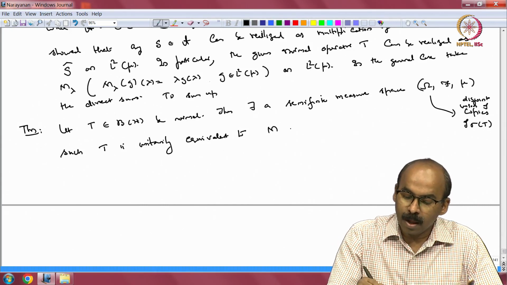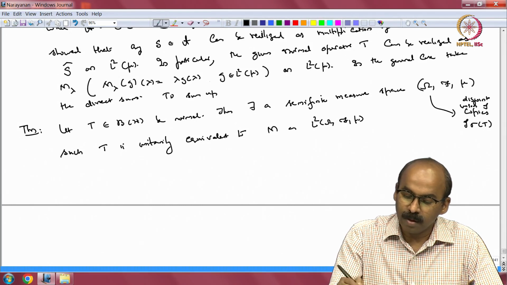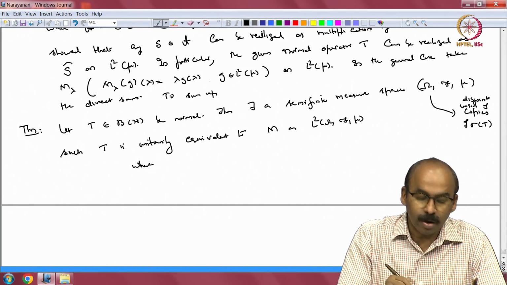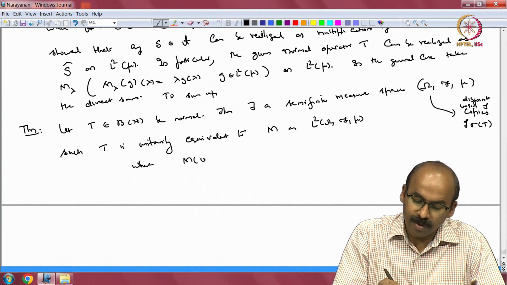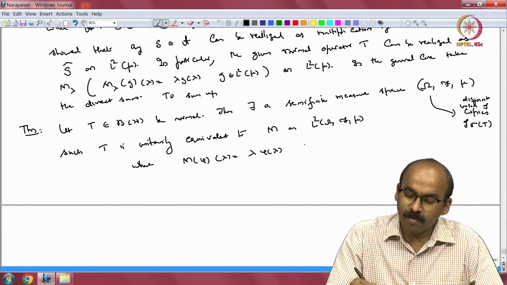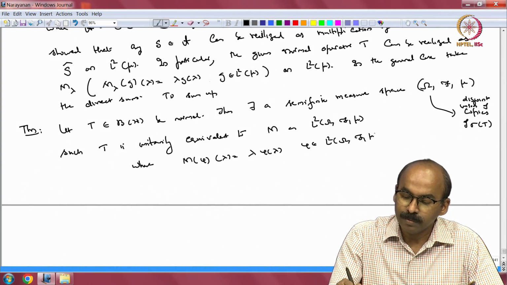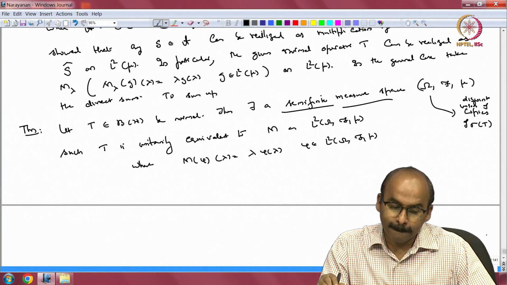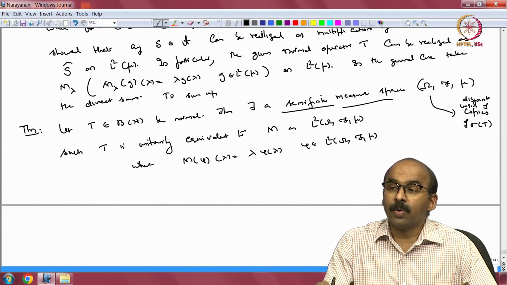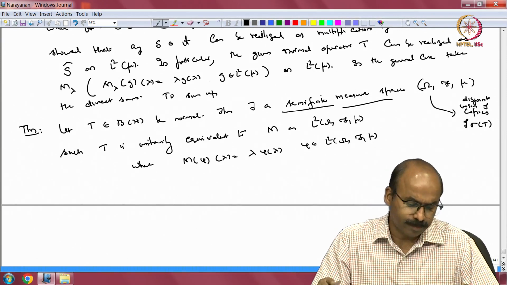m on L2 of omega, F, mu, where, let me not write m lambda, let me just write m, where m of phi at lambda equals lambda times phi of lambda for phi in L2 of omega, F, mu. Of course, if H is a separable Hilbert space, you can take your measure mu to be a finite measure.